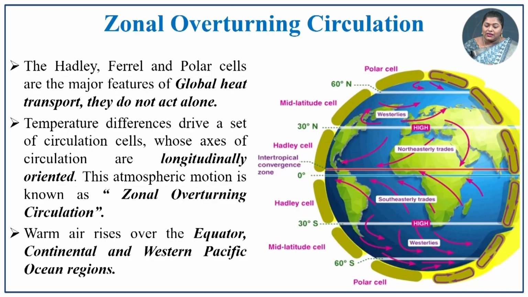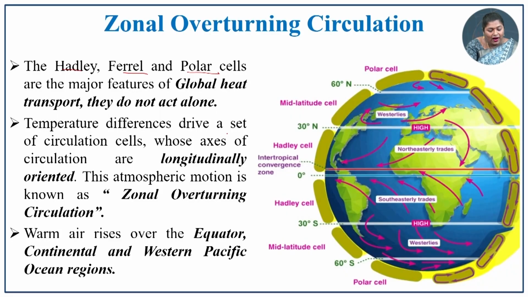The zonal overturning circulation. So, how does the zonal overturning circulation happen? This Hadley cell, Ferrel cell and polar cell are the three major cells which have been flowing throughout the global surface. Because of the heat transport, the heat plays a vital role in this circulation. So, it is not independent. These three cells are interconnected with one another and have the circulation process. The temperature differences drive a set of circulation cells whose axis of circulation is longitudinally oriented.